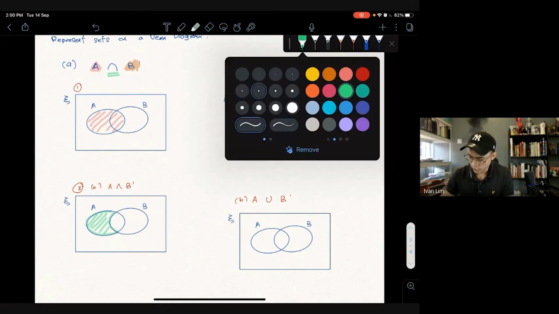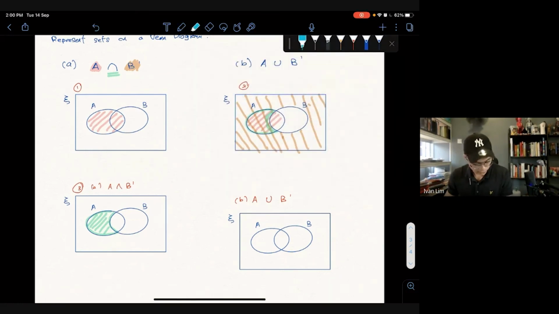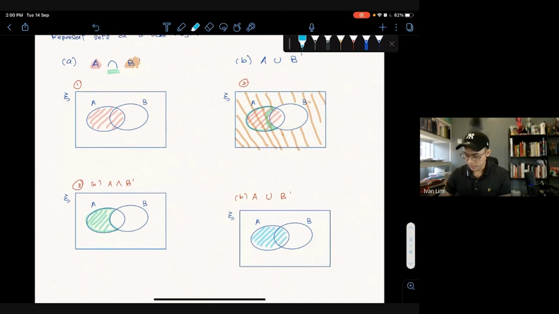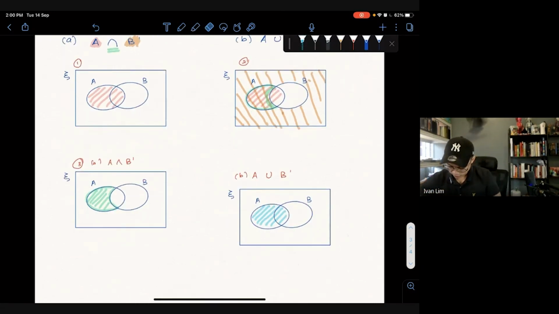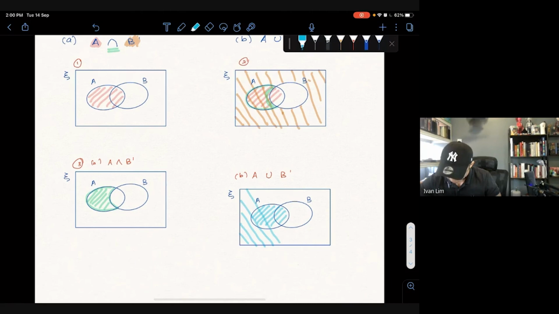Okay, let's see where exactly is A. So A is over here. This is your elements of A. B prime is everything that is outside, oops, outside of B. So it will be over here. Everything that's outside of B. Okay, but we are not finding intersection.